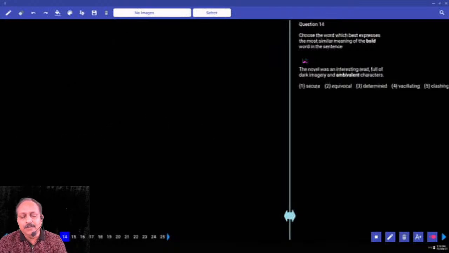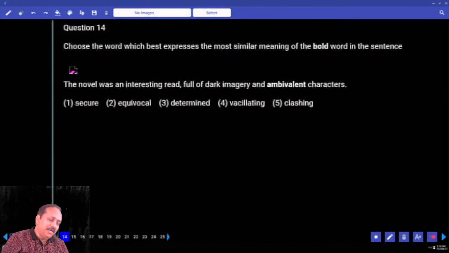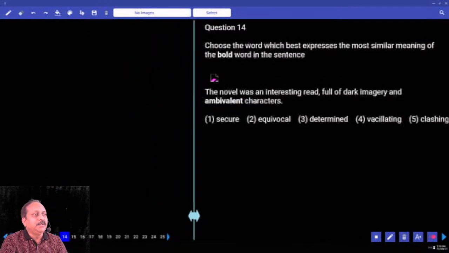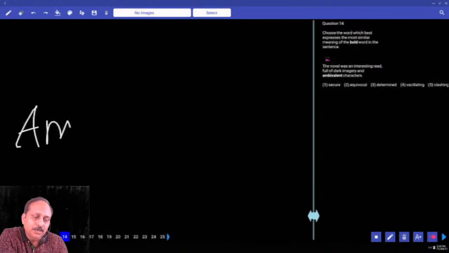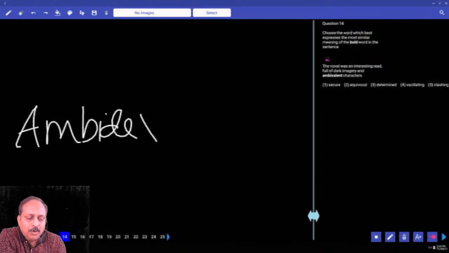When I give this word southpaw, students ask me, sir, is there any word for right-handers? Unfortunately, there is no word, because they are the majority. Then some people can use both the hands. What is the word for those? Some students may not know, so I would like to write here.